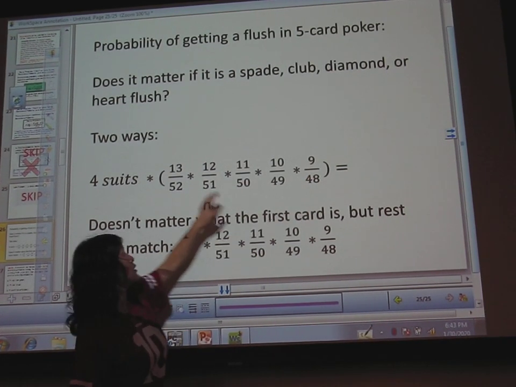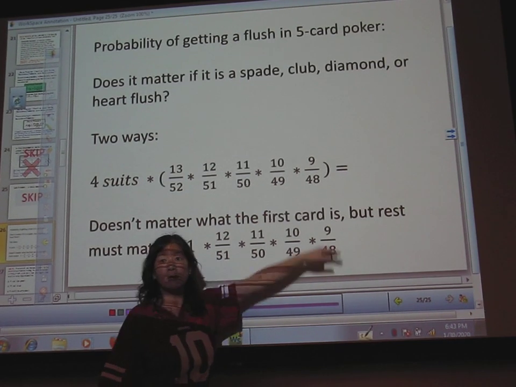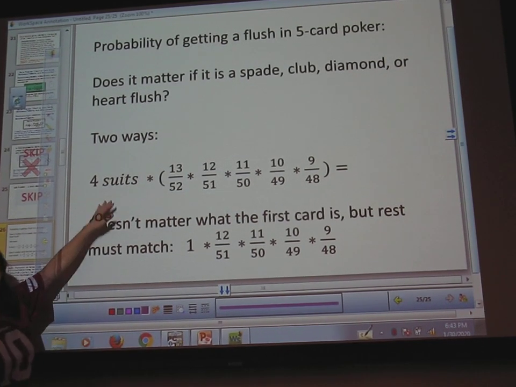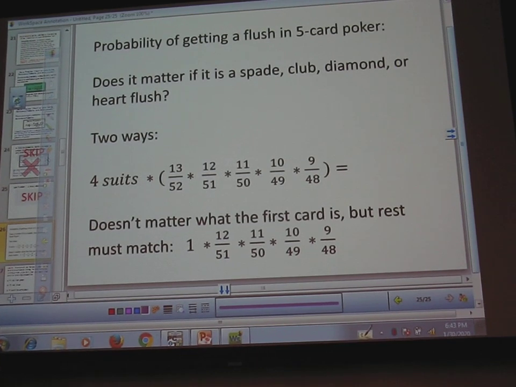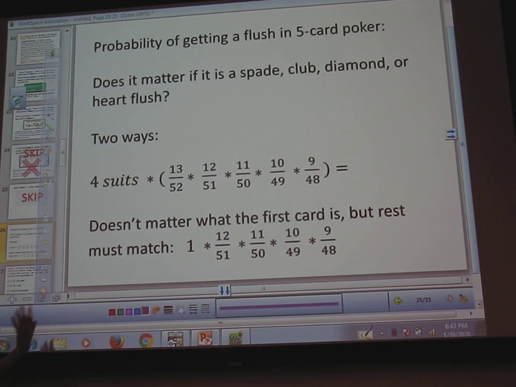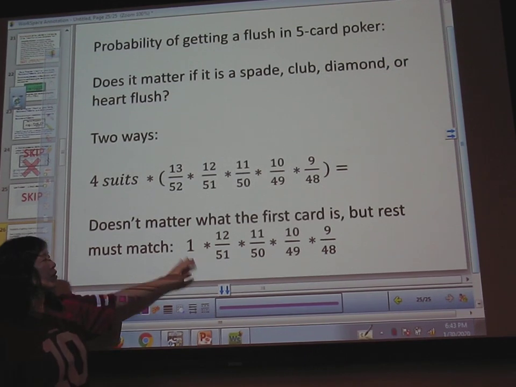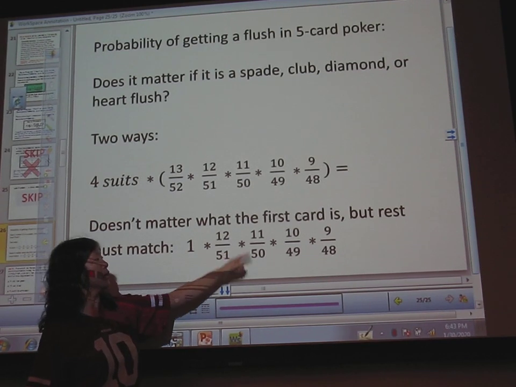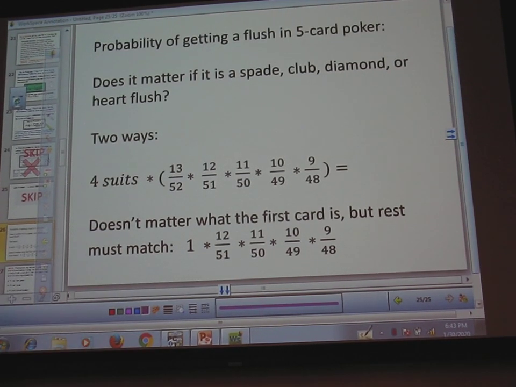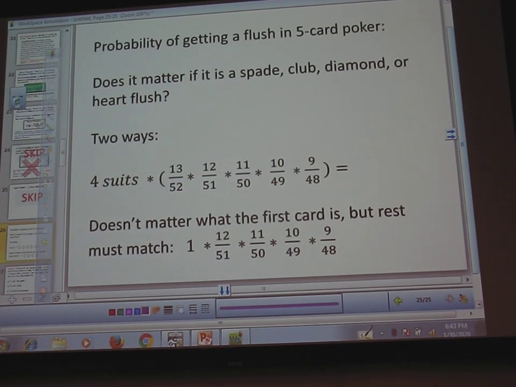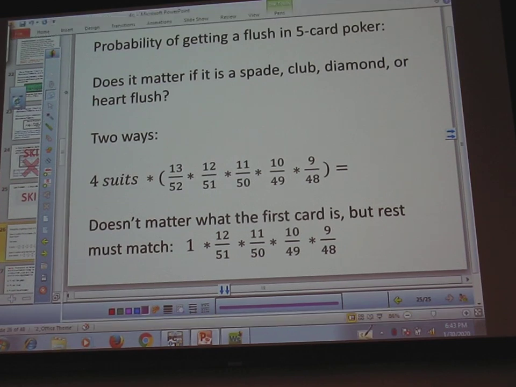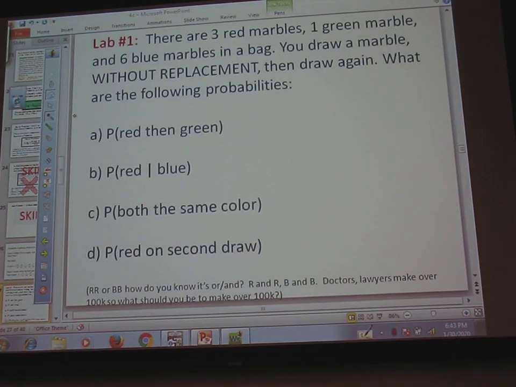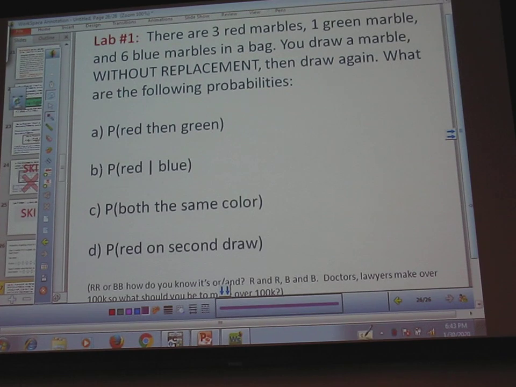You'd multiply these, because it's spade and spade and spade and spade and spade. And there are 4 suits, so you have to multiply by 4, because you can do that once for each diamond, heart, club, spade. Or you could look at it as: it doesn't matter what the first card is, for the next card there are only 12 left of that same suit out of 51, and so forth. They both end up with the same answer, but it's kind of interesting. Also not important at all in terms of your education. All right, so now, this is lab problem 2.